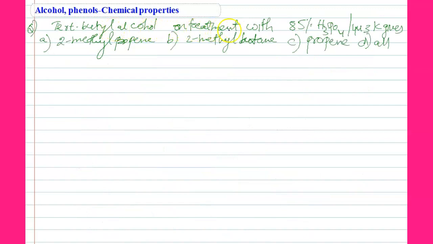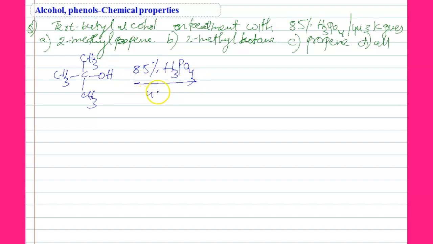Tertiary butyl alcohol on treatment with 85% H3PO4 at 443 Kelvin gives. See here students, here OH is removed, here hydrogen is removed.